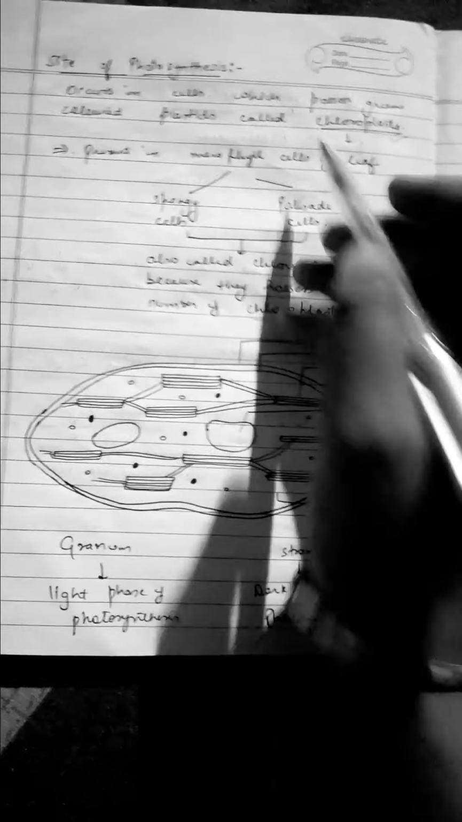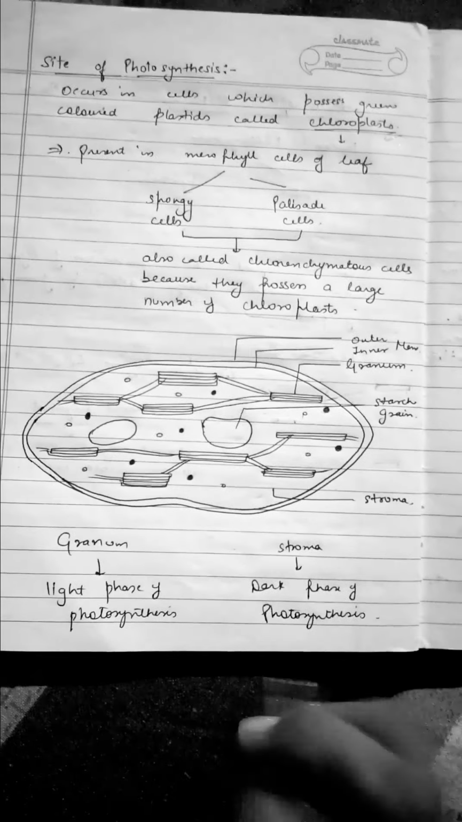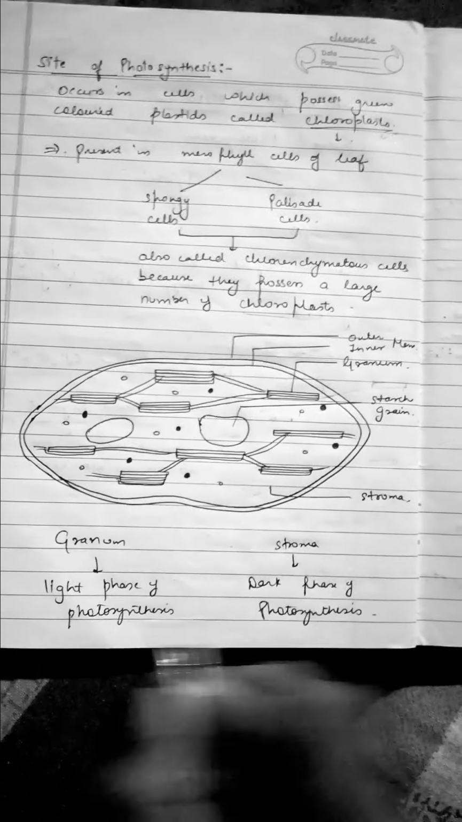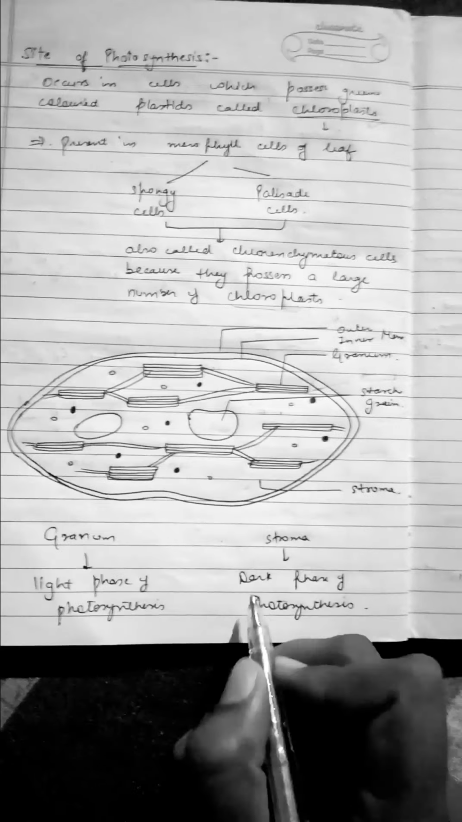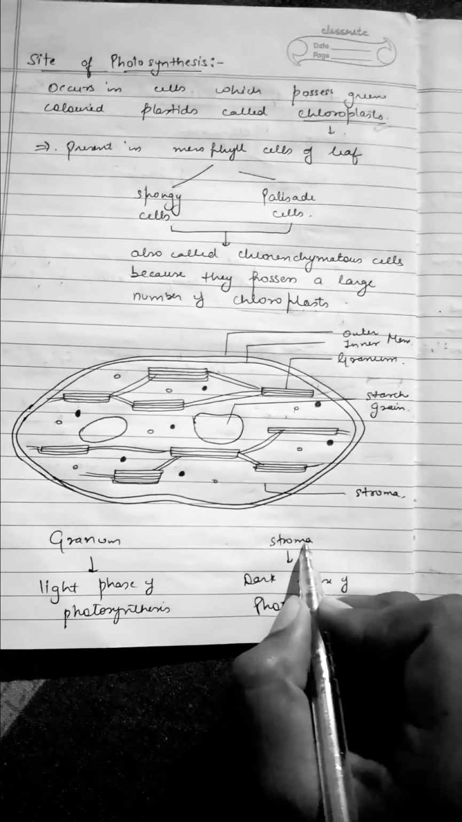Again, photosynthesis is divided into two phases, that is light phase and dark phase. Light phase occurs in the granum part, whereas dark phase of photosynthesis occurs in the stroma part.